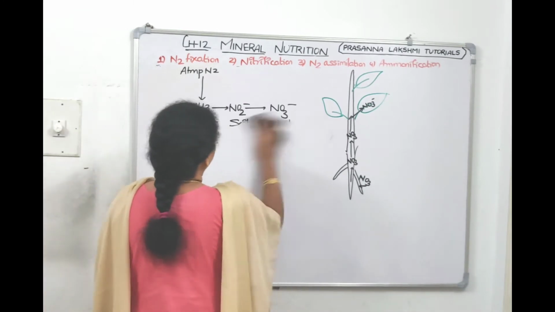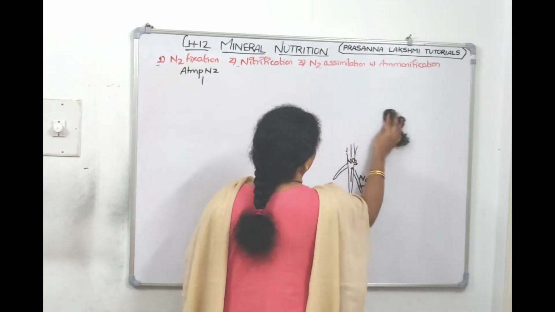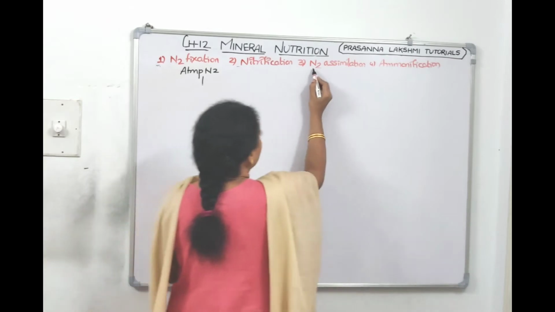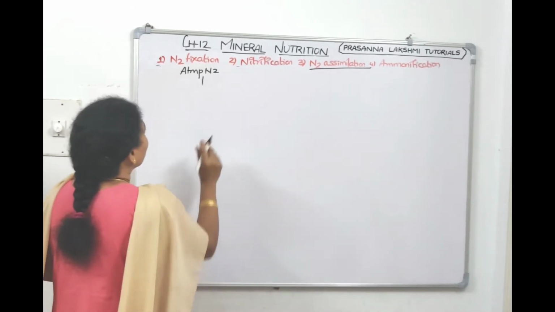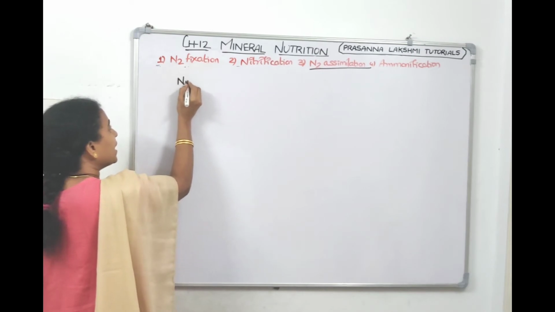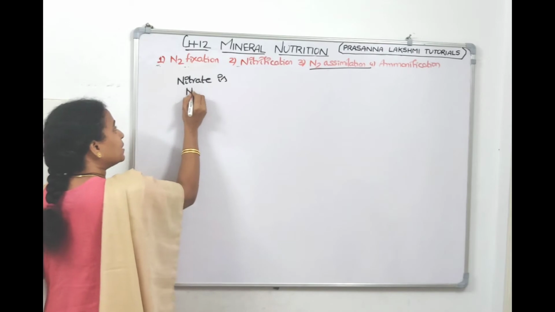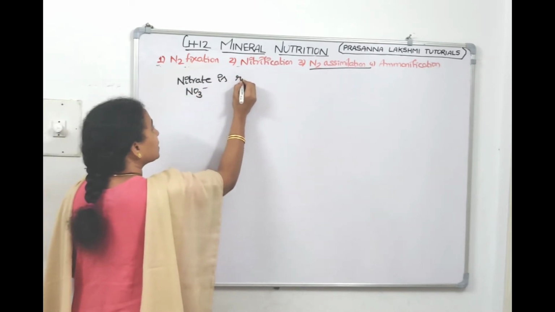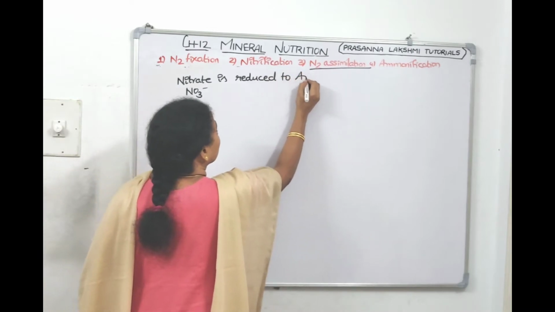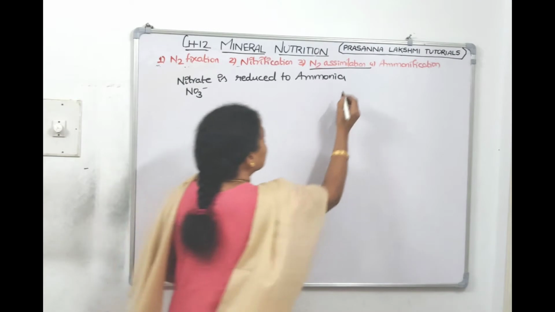Now let's try to see. In nitrogen assimilation, the third step we are talking about, what happens? Nitrate, meaning NO3, right, is reduced to ammonia in the following steps.